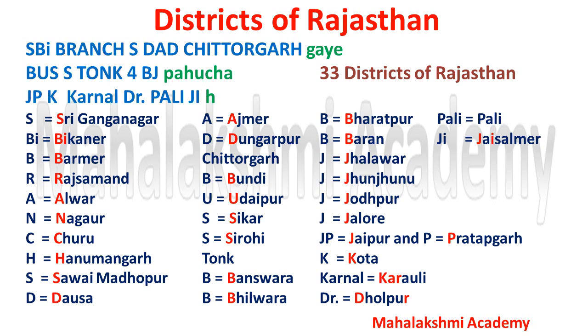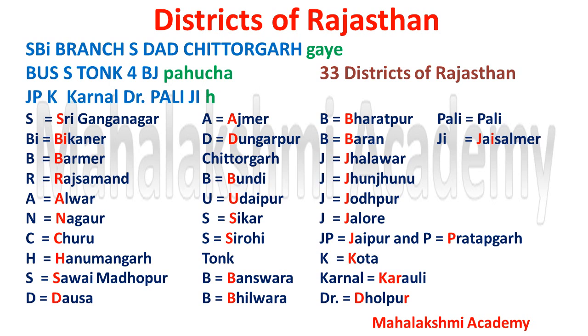That is the trick. SBI branch से डैड चित्तौड़गढ़ गए. Now what is SBI? S stands for Sri Ganganagar, BI stands for Bikaner, another B stands for Barmer, R stands for Rajsamand, A stands for Alwar, N stands for Nagaur, C belongs to Churu, H belongs to Hanumangarh. Now S stands for Sawai Madhopur, D stands for Dausa, A stands for Ajmer, another D stands for Dungarpur, Chittorgarh is Chittorgarh.